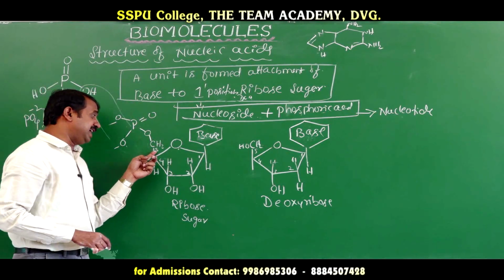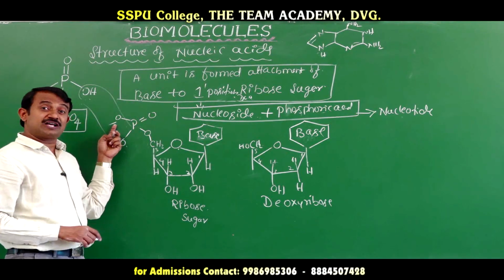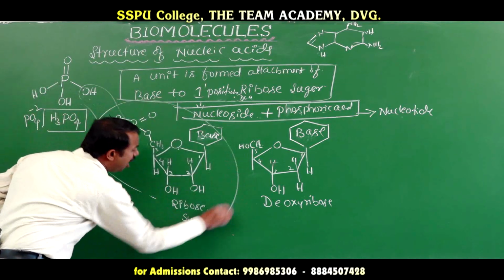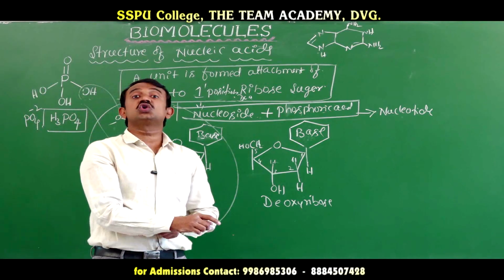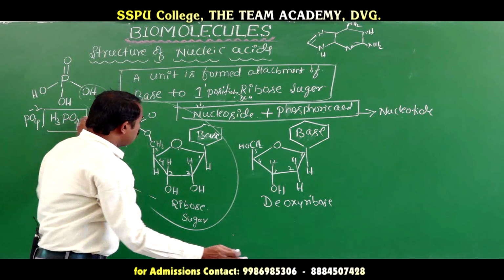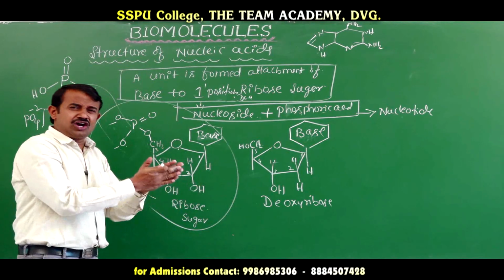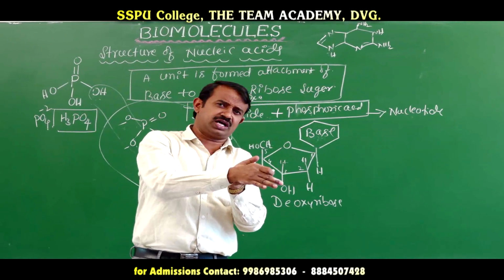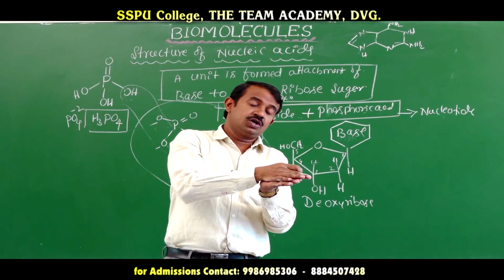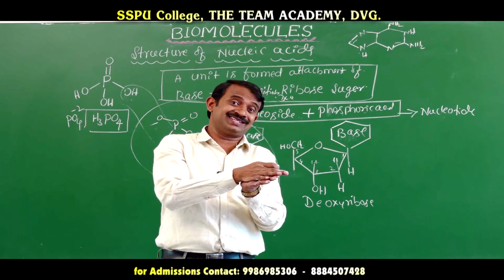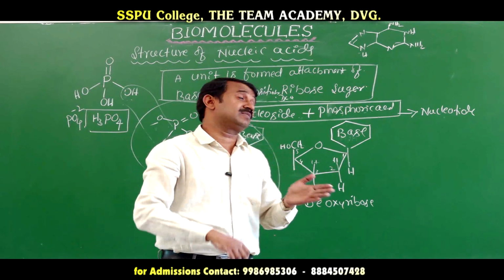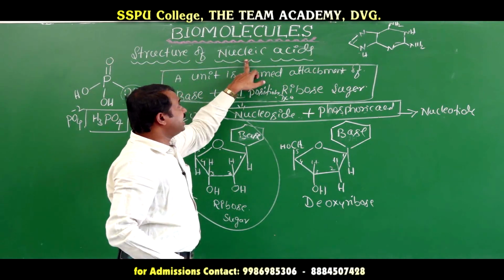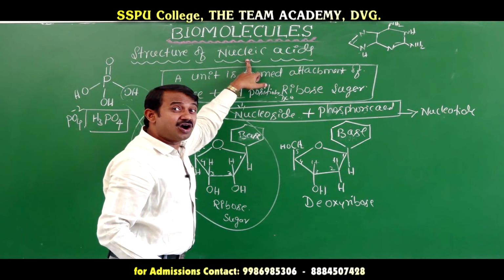A nucleoside whose fifth carbon is attached to phosphoric acid is called nucleotide. One nucleotide is attached to another nucleotide to form nucleic acid. The condensation polymer chain of nucleotides is called nucleic acid.